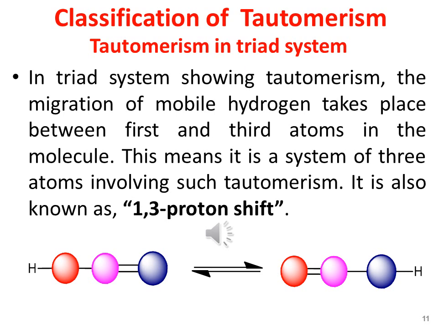In the second step, this hydrogen atom will attach itself to the extreme right atom that is shown with the blue color, and simultaneously the bond between the middle and the extreme left atom will be broken, and the double bond between the extreme right and the middle atom will be formed.